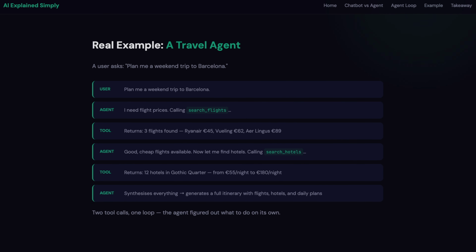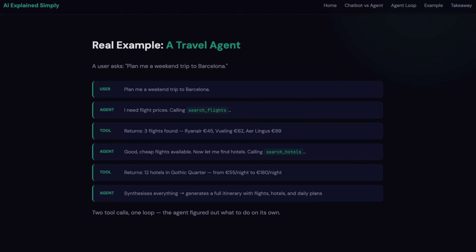So, let me make this a little bit more concrete with another example. I'm going to go over this one more time, but now I'm going to tell you what type of tools it might use inside of an agent. So we're going to stick with our example of Barcelona, right? The user will type in, plan me a weekend to Barcelona.